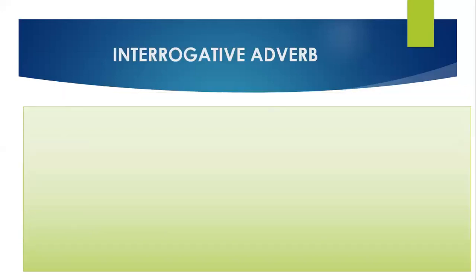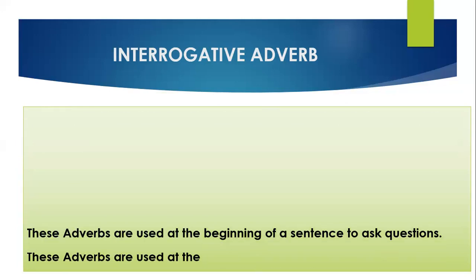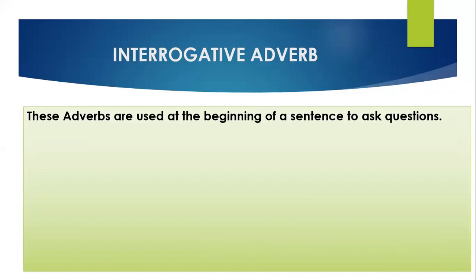Now the last kind of adverb is interrogative adverb, right? It is very clear from its name. Its name depicts itself. These adverbs are used at the beginning of a sentence to ask a question. What is interrogation? Interrogation means to ask questions. So these adverbs are used to ask questions. Let us come to the examples now. First example is, where is my passport? So where is just telling us about the place. If I ask you, where is my passport? Your answer can be, my passport is in the drawer.